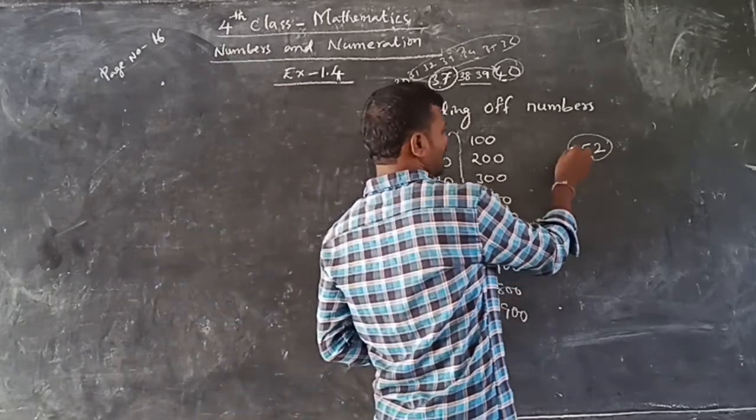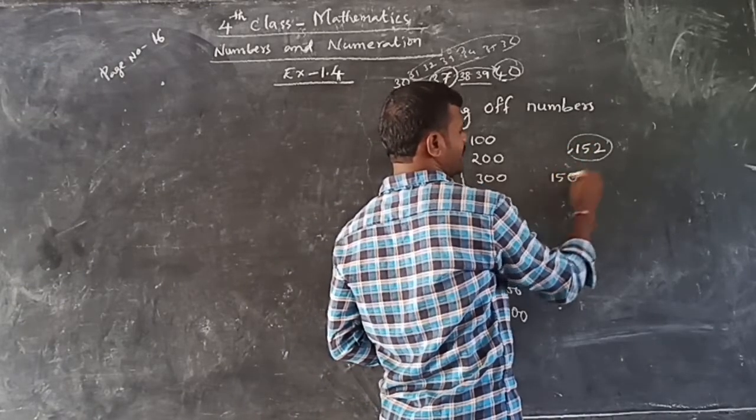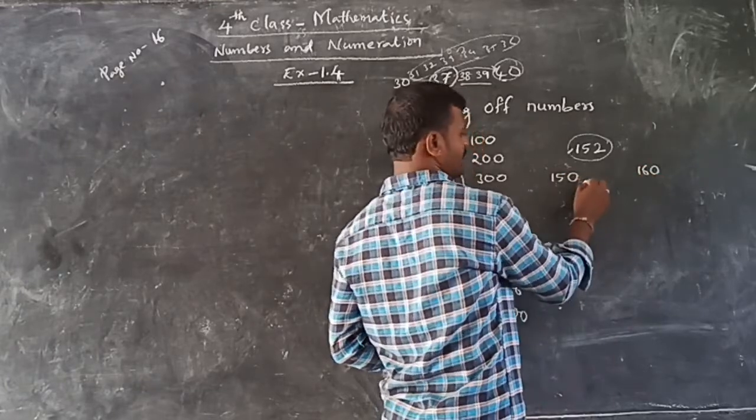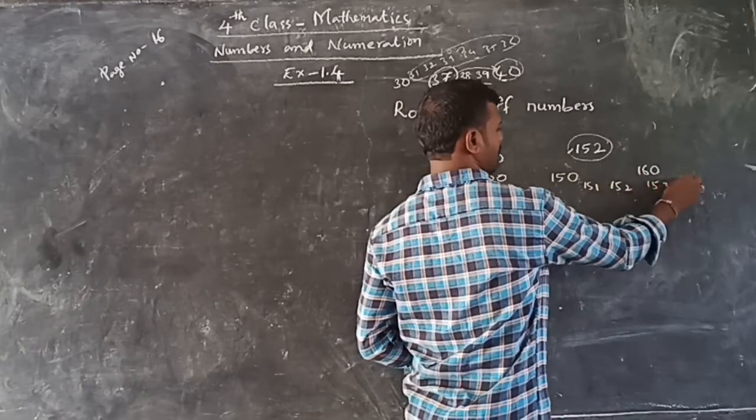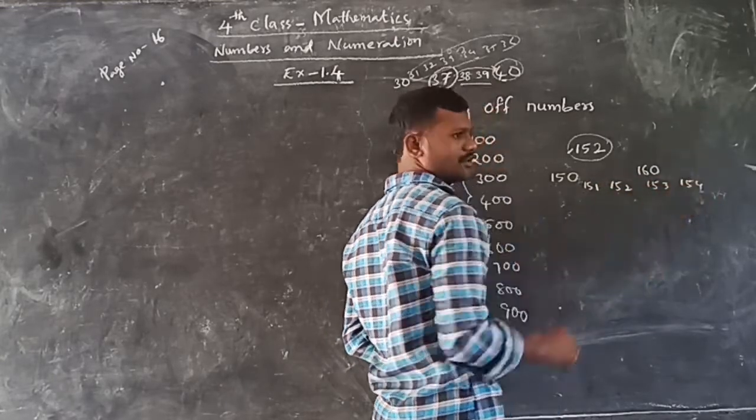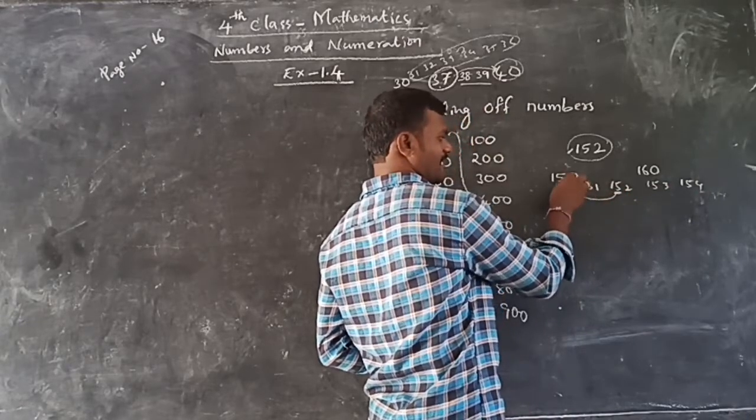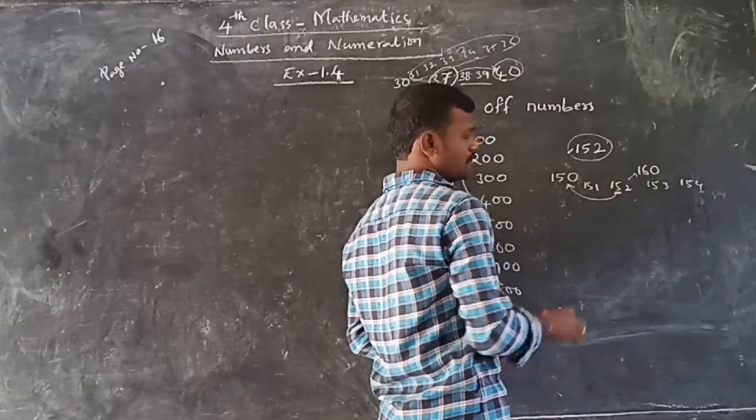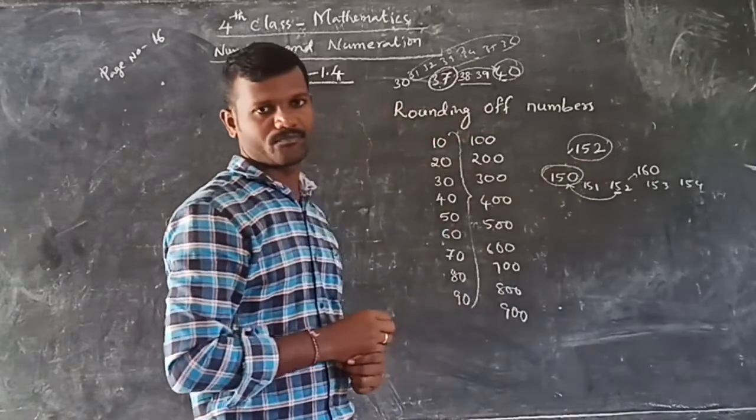So 152 exists between 150 and 160. So 150, 152, 153, 154 like this we have to write. 152 is closer to which number? 150. It is not closer to 160. So that's why the nearest 10 is what? 150 is the nearest 10.